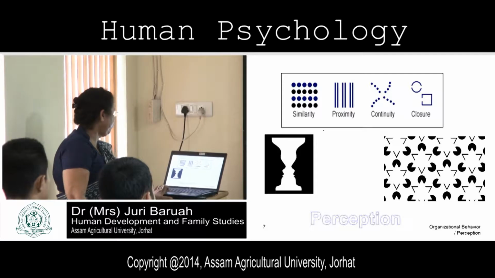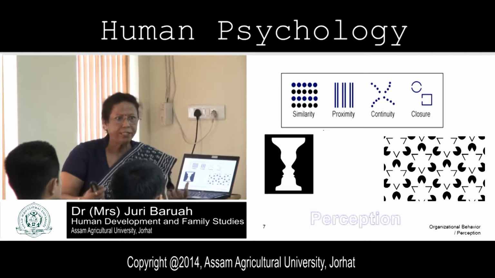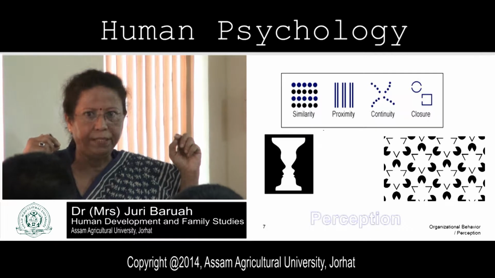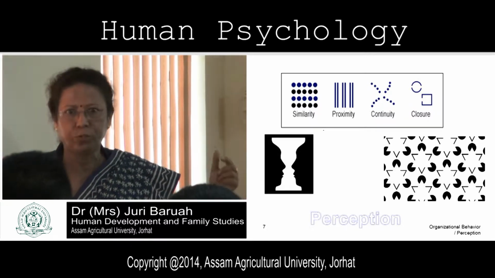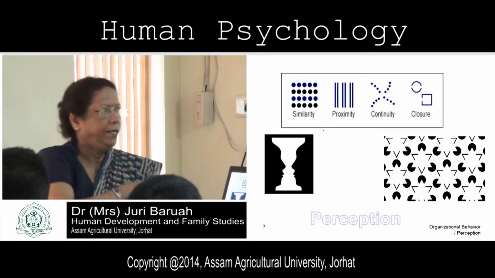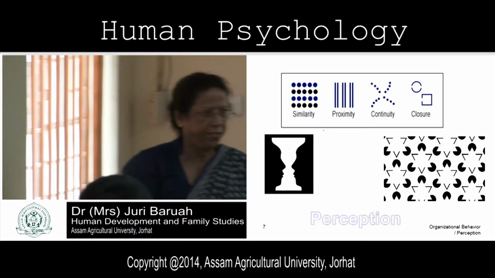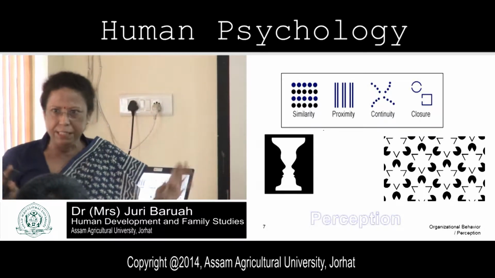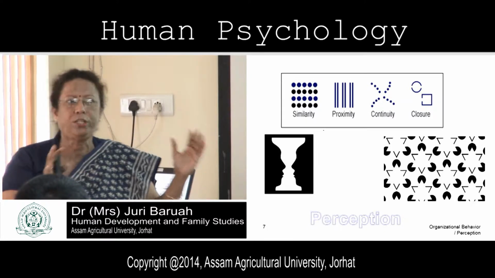After sensation, we will learn about perception. What is perception? Through senses, we get the raw materials of the environment. This is red, this is blue, this is black, this is hot, this is cold. These raw materials come through the senses. And then by integrating all this knowledge, we know about the environment. Now you can perceive this is a classroom, this is a board, this is a picture. This is the total perception.